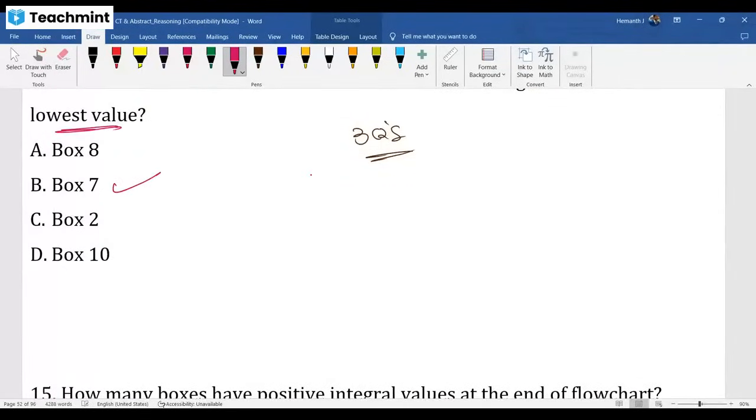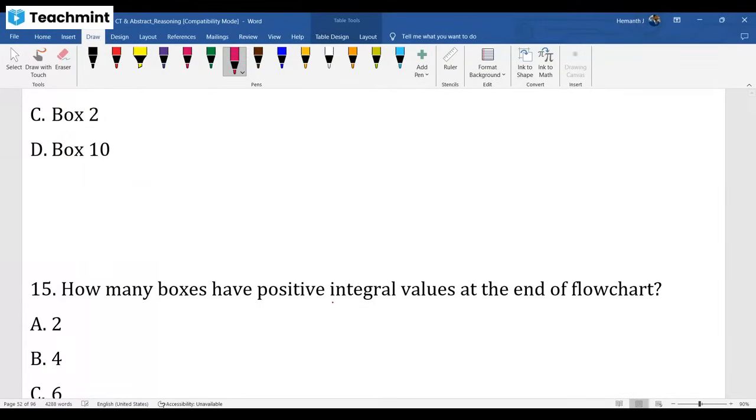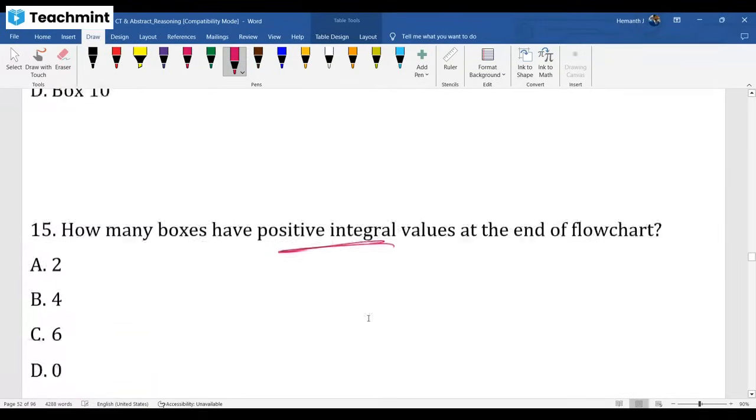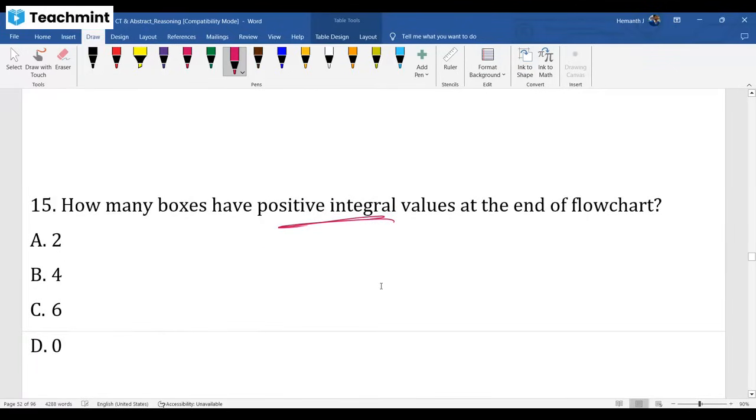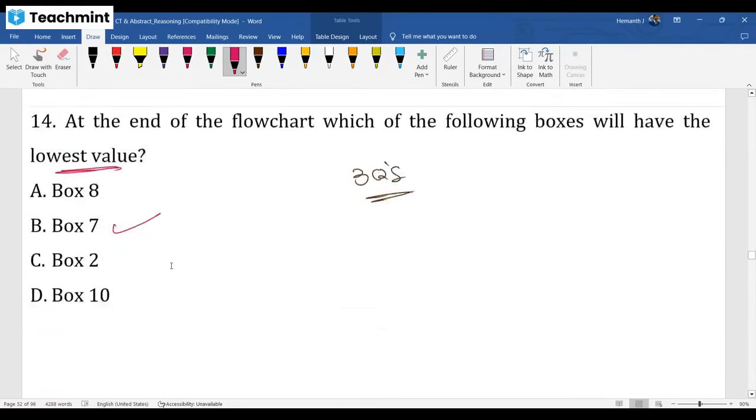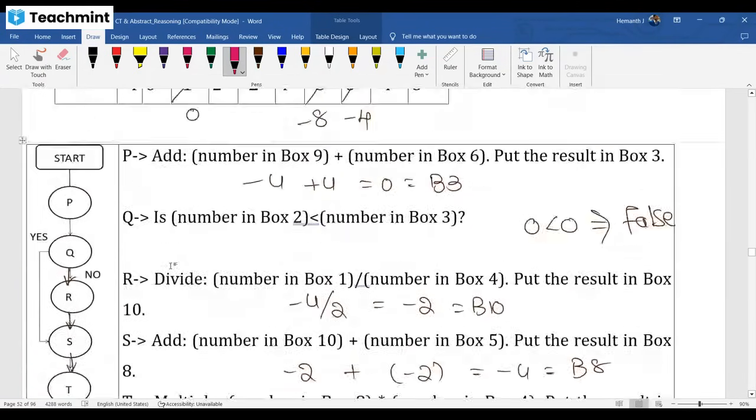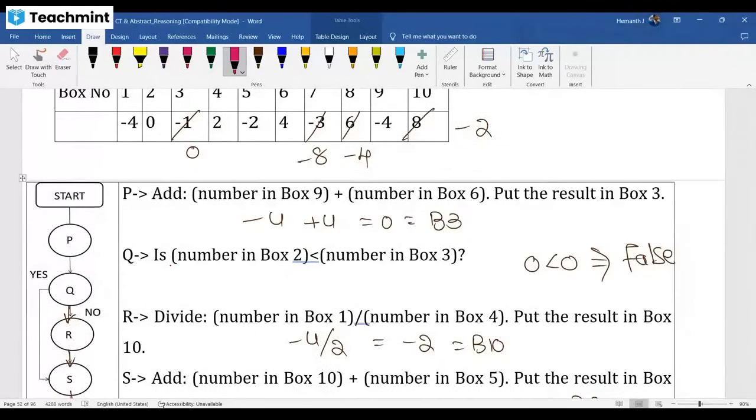Next one. How many boxes have positive integer values at the end of the flowchart? Integral values, positive values. See, positive, don't say 0. 0 is not positive. Okay, 0 is not considered. 2, 1, 4.